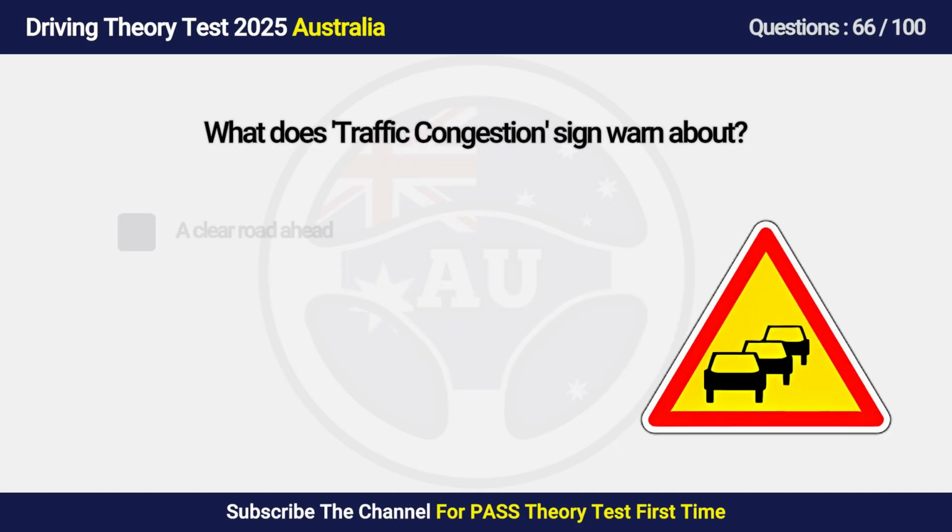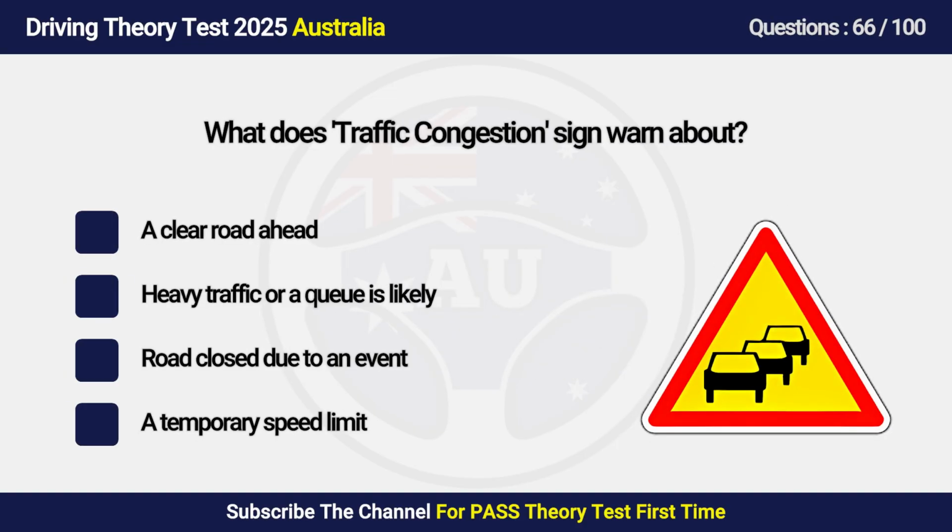Question 66. What does traffic congestion sign warn about? A. A clear road ahead. B. Heavy traffic or a queue is likely. C. Road closed due to an event. D. A temporary speed limit.